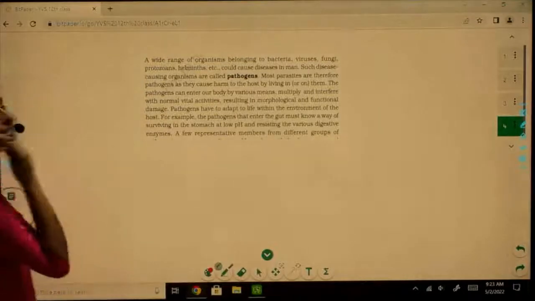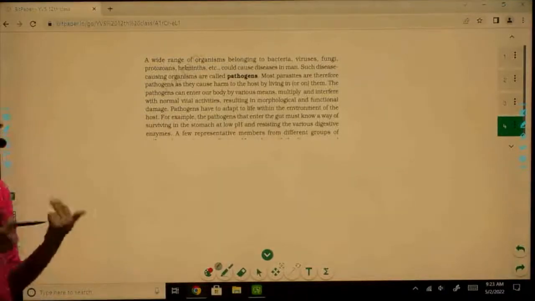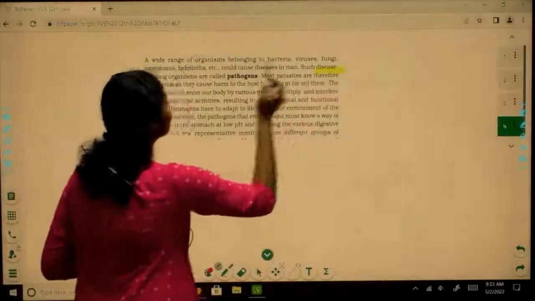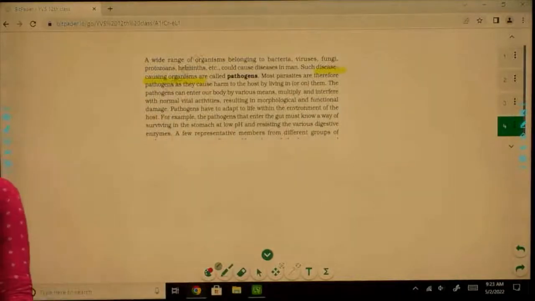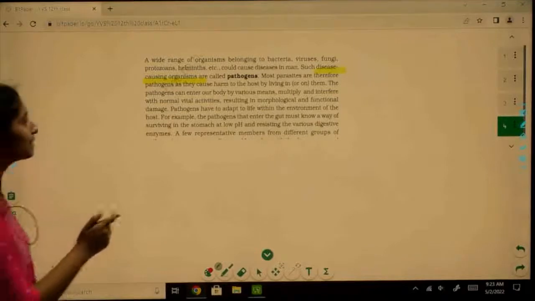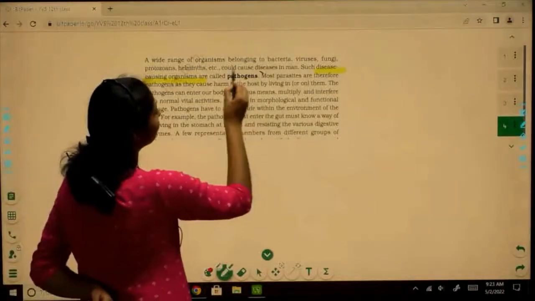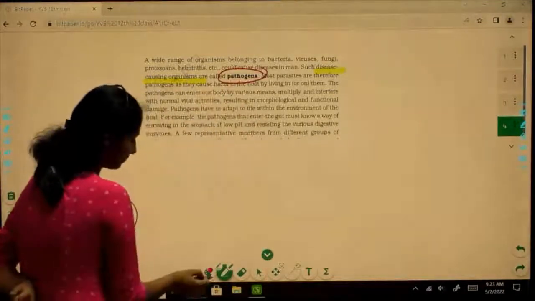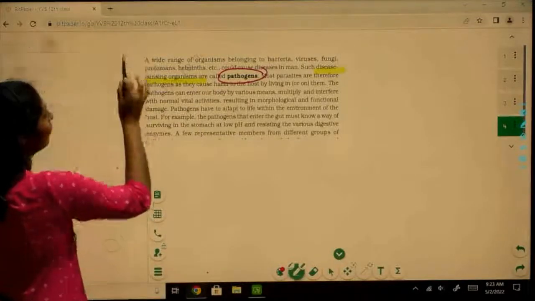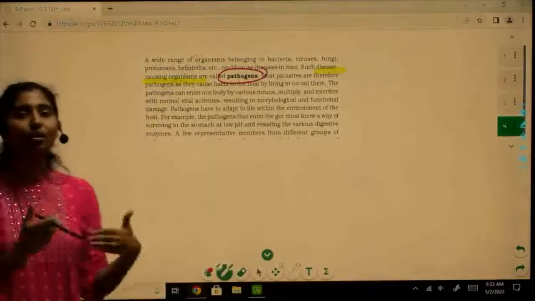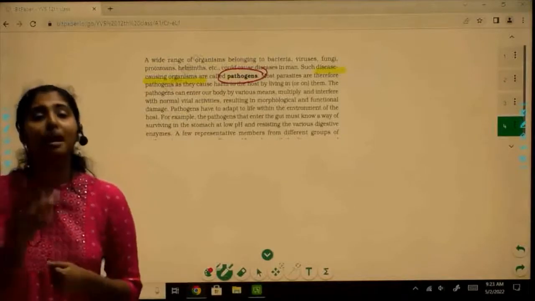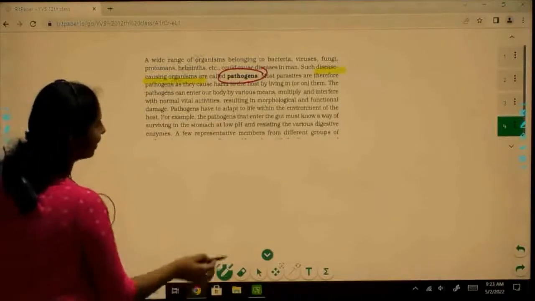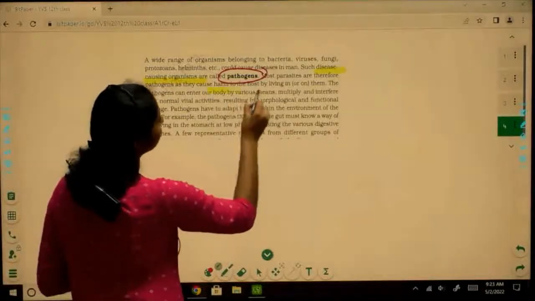Now, a pathogen is any organism that causes a disease. They are disease-causing organisms. They have the capability to produce a disease. These are specifically termed as pathogens. And because they cause a disease phenotype, they are actually harming their host, right? They are harming their host.